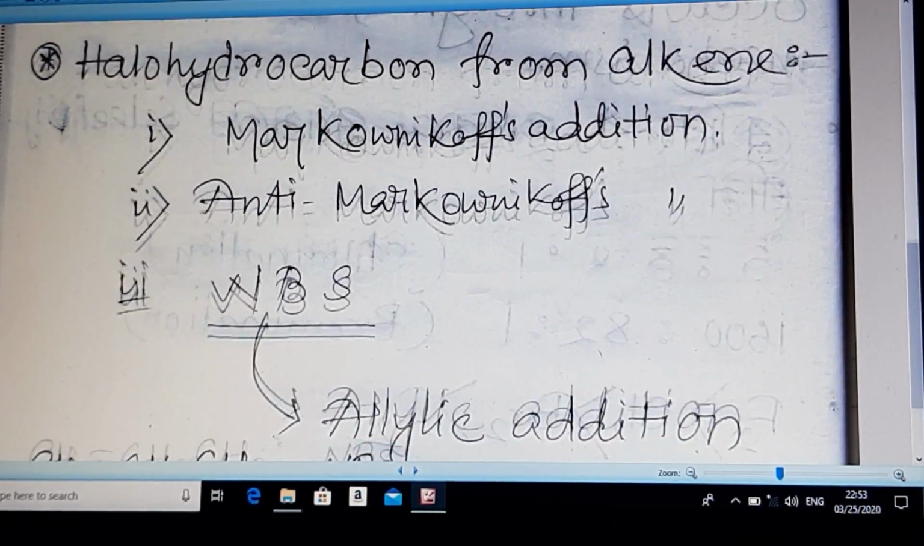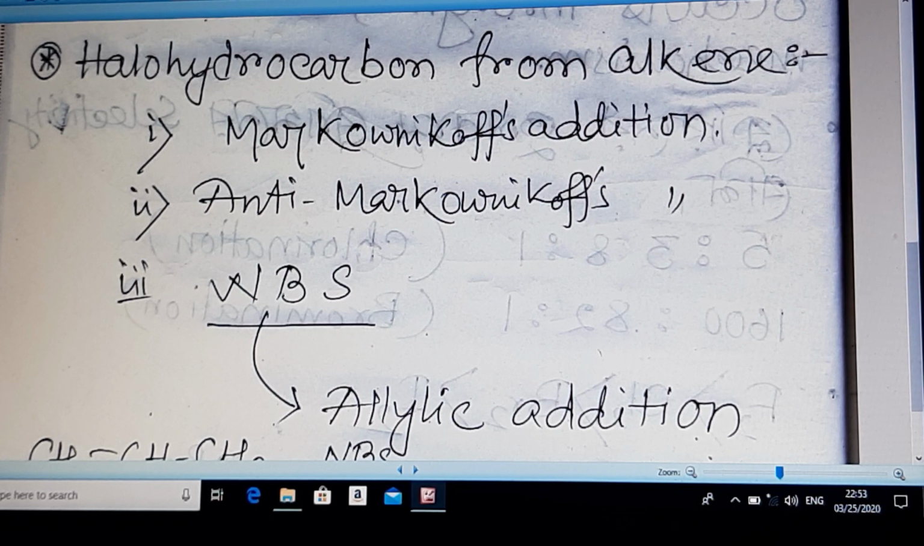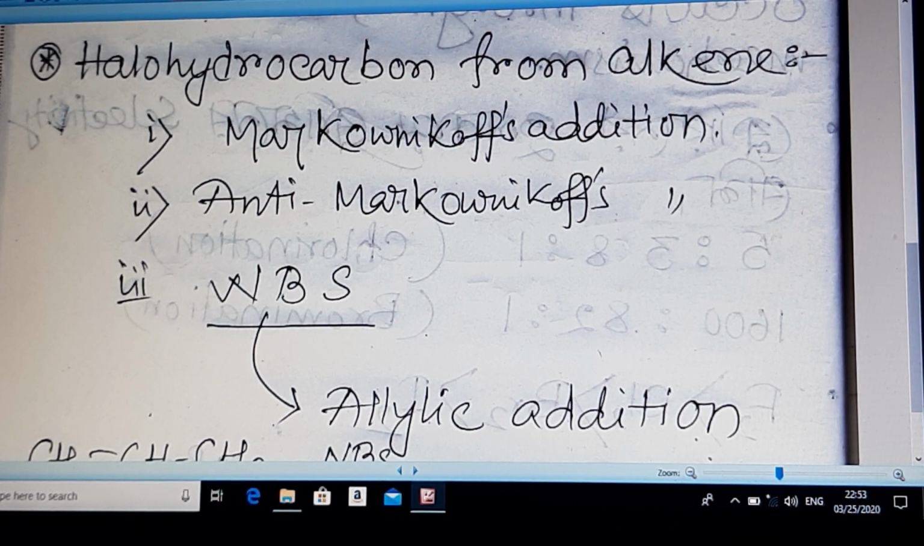Haloalkane can also be prepared from alkene. I have started with preparation of haloalkane from alkane. Now it is from alkene. Markovnikov addition, I know that there is some mistake in the spelling of Markovnikov. Different books follow different types of spelling. I don't know which one is perfect, but Markovnikov addition and anti-Markovnikov addition